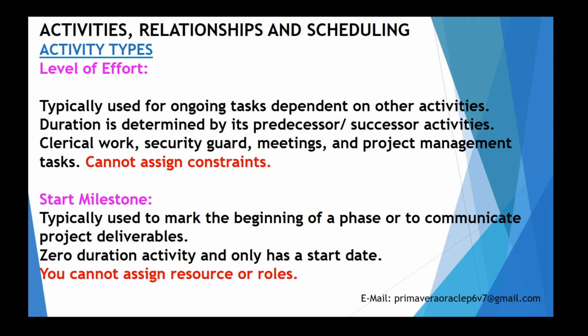And next, fourth one is start milestone. This is typically used to mark the beginning of a project or to communicate project deliverables. The start milestone is a 0 duration activity and has only a start date. So you cannot assign any resources or roles because it's a 0 duration activity.